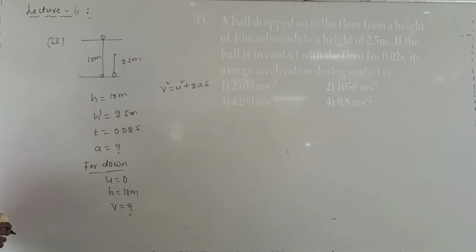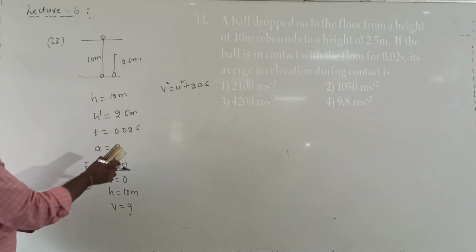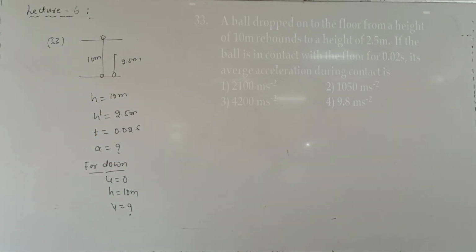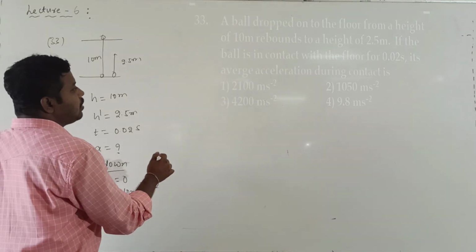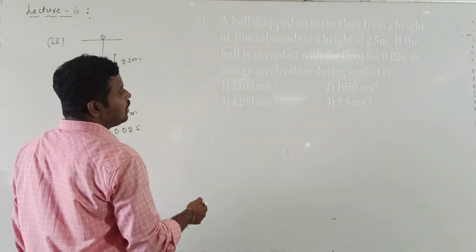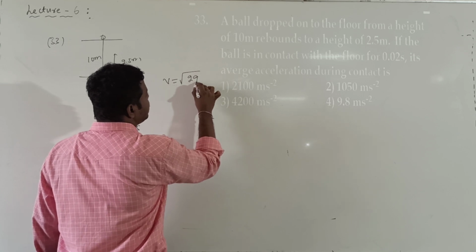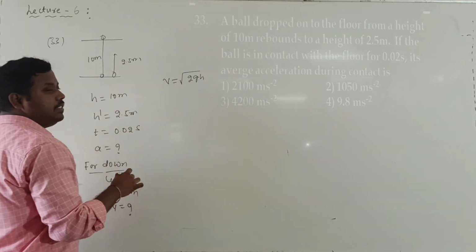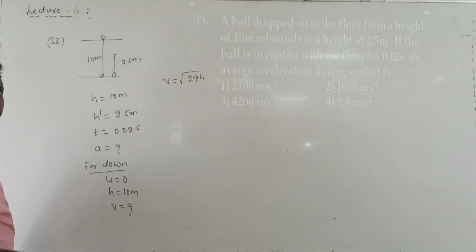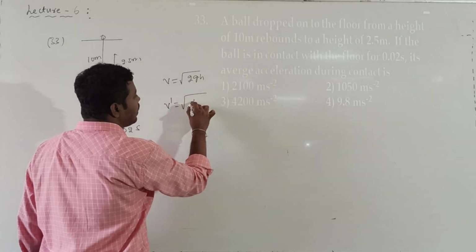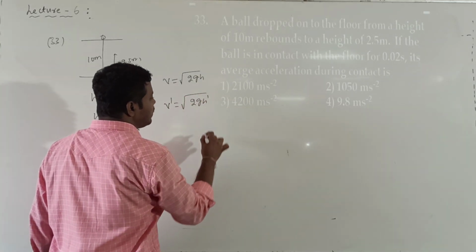But here the acceleration value is not given. So instead of using this formula, the final velocity can be calculated by another formula, because the h value is given. Final velocity directly we get v is equal to root over 2 into g into h1. This is the velocity with which the ball will hit the ground. What is the velocity with which the ball will rise? That is given by root over 2 into g into h dash.